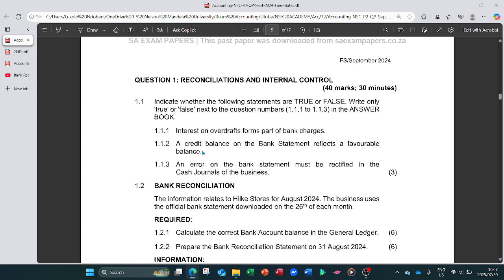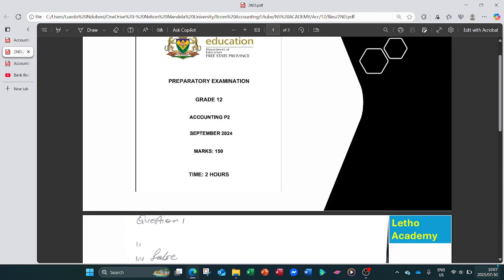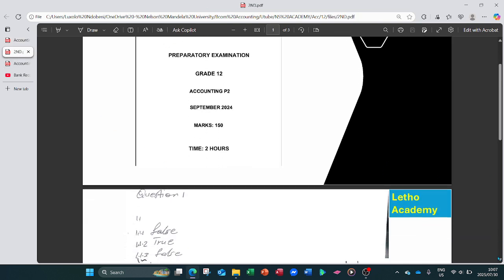On the bank statement it is recorded on the credit side, so the credit side reflects the favorable balance. So this is true. You come here in your answer book and write true.